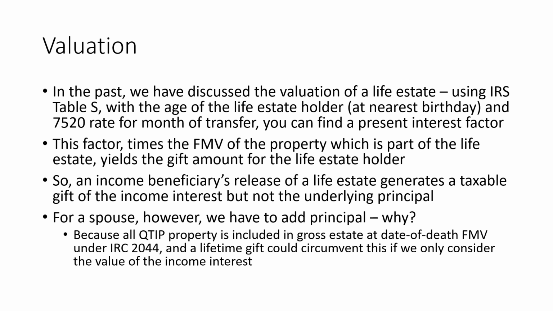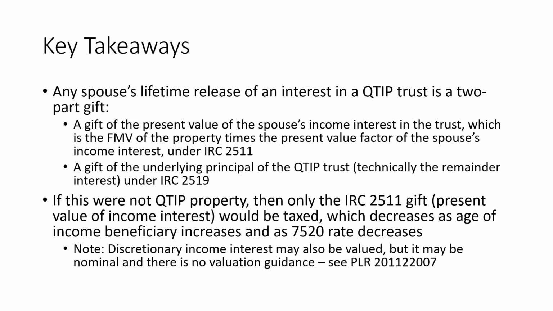Now, obviously, the income beneficiary's release of that life estate generates a taxable gift of the income interest, and there's no gift of the underlying principal. So, key takeaway here is that for a spouse, we have to add principal to the gift amount, because otherwise we would circumvent the inclusion of that QTIP property in the gross estate ultimately. Now, this could be a huge gift opportunity, and we'll talk about that in a second.